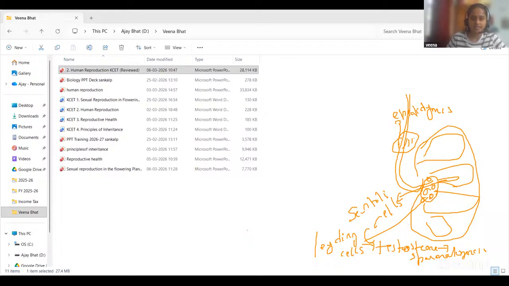So the correct answer here is option A: A2, B1, C3. Sertoli cells nourish the sperm. Leydig cells produce testosterone. Epididymis stores the sperm.